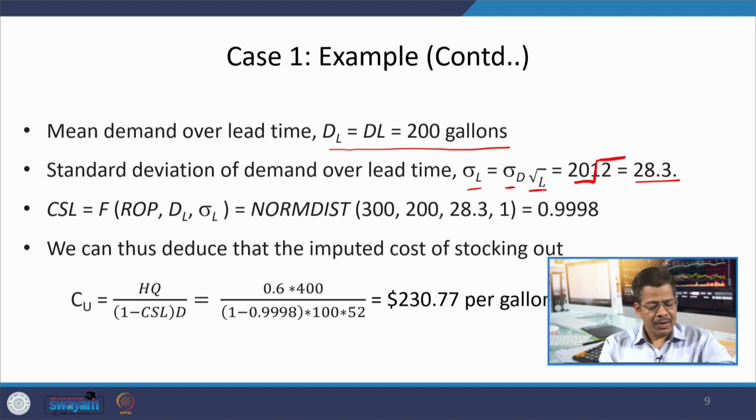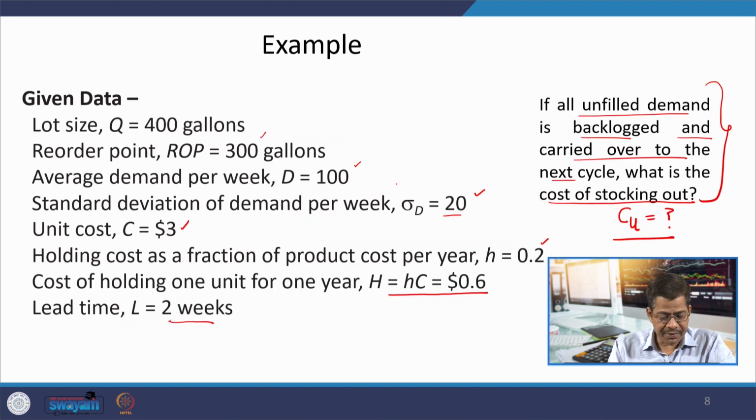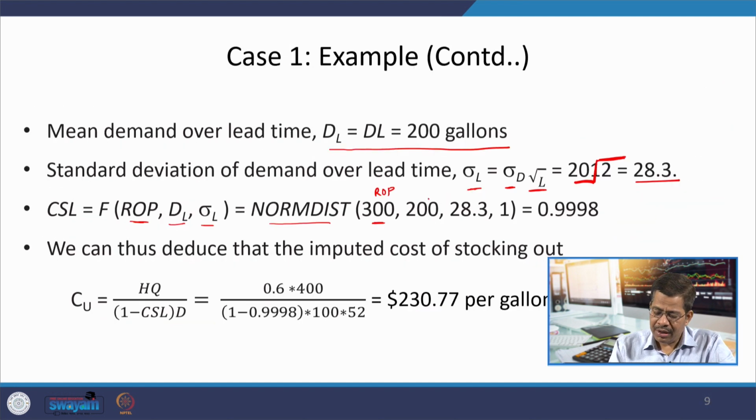Now, CSL is calculated, as we discussed in our previous session, as a function of ROP, DL and sigma L, which is a normal distribution of 300. This is ROP, this DL is calculated here, this is sigma L, and this is the cumulative probability.